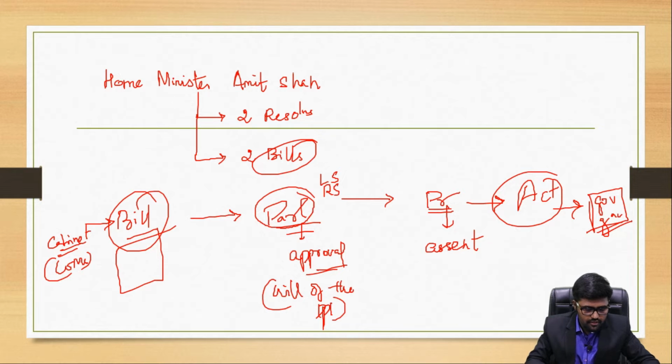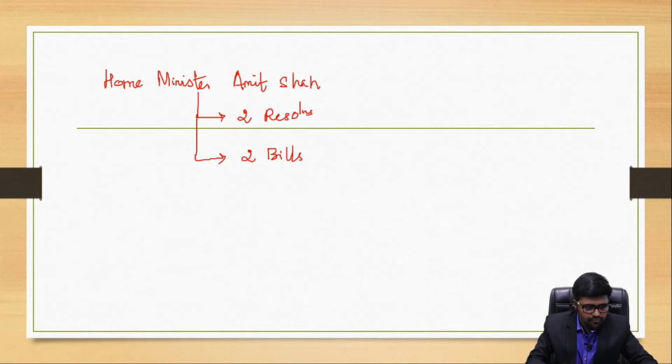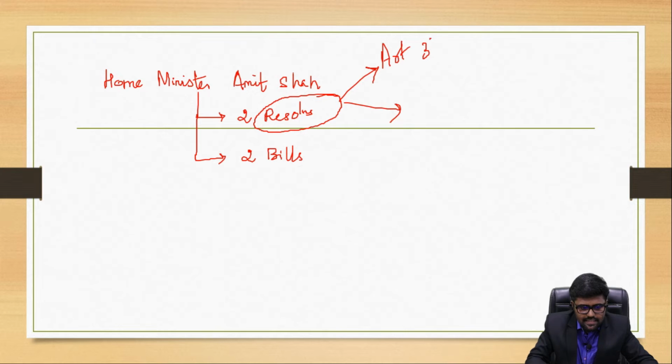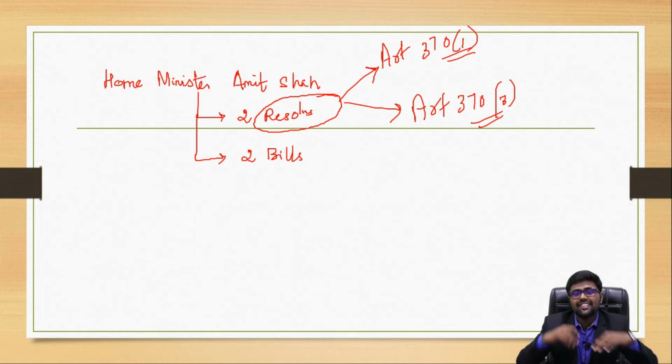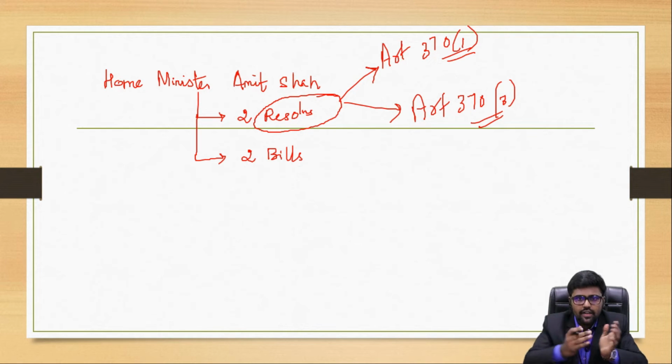Now coming to what is happening in current affairs. The Union Home Minister came with two resolutions. What are the resolutions all about? One is with respect to Article 370 Clause 1, using that provision. Another is Article 370 Clause 3. What is Article 370? What is Clause 1? What is Clause 3? Let us discuss everything about this in detail later on in our section itself.